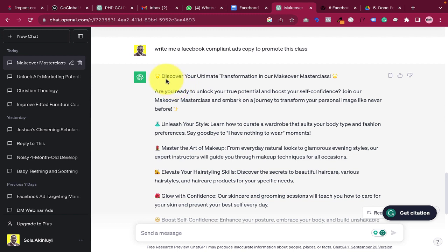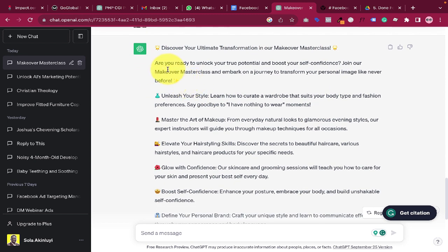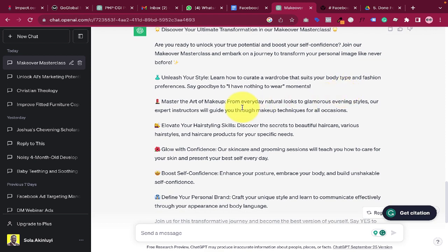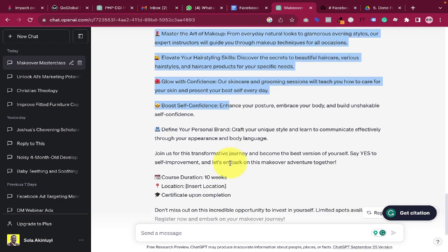So here ChatGPT says, discover your ultimate transformation in our makeover masterclass. All right. And then it goes on to say, are you ready to unlock your true potential and boost your self-confidence? Join our makeover masterclass and embark on a journey to transform your personal image like never before. And then it goes on to outline some of the things that they are going to learn, right?